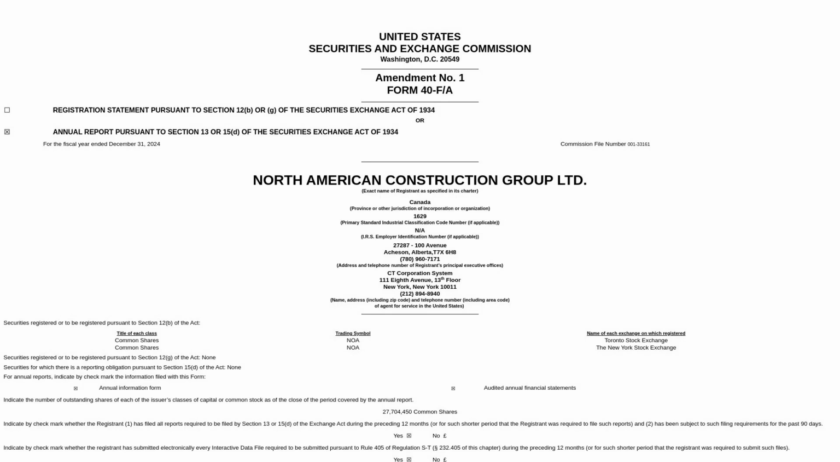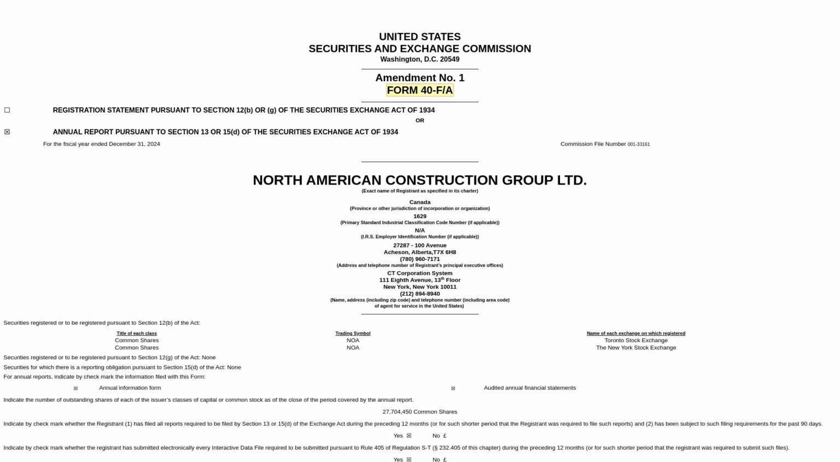Today we're diving into North American Construction Group's Form 40-F, a fancy annual report filed with the Securities and Exchange Commission. This time it's an amendment or correction, so let's see what kind of oopsie they had to fix. Did they forget to carry the one? Did someone misplace a decimal point?